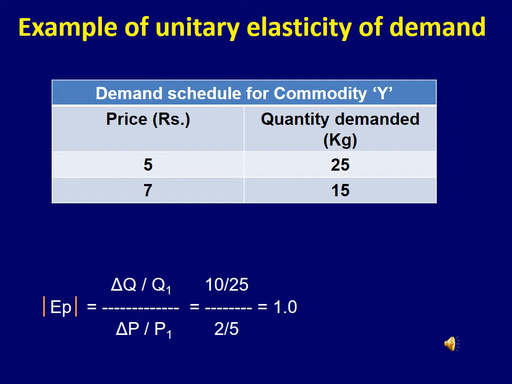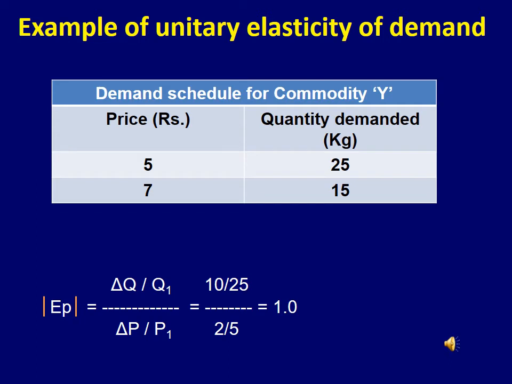Now, mathematically, if we compute price elasticity in absolute value, change in quantity demanded was 25 minus 15, 10, divided by original quantity demanded, that is 25. When we divide the whole thing by change in price, that is 7 minus 5, 2, divided by original price, that is 5, we get the result as 1.